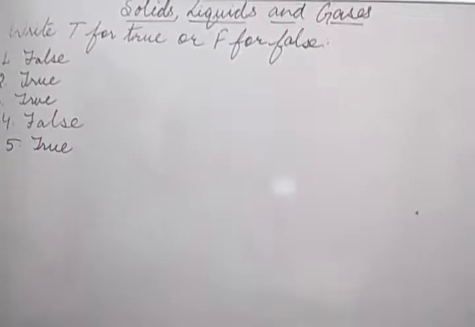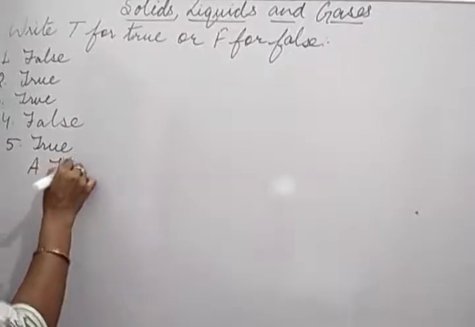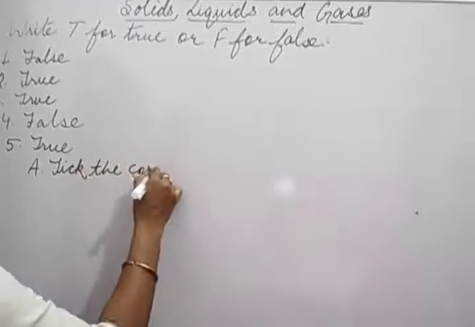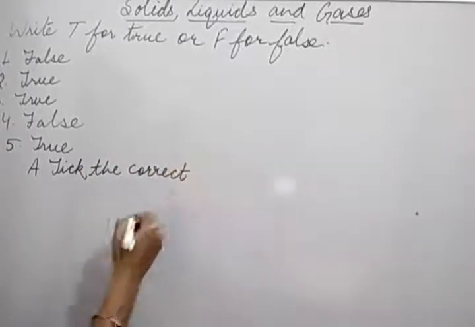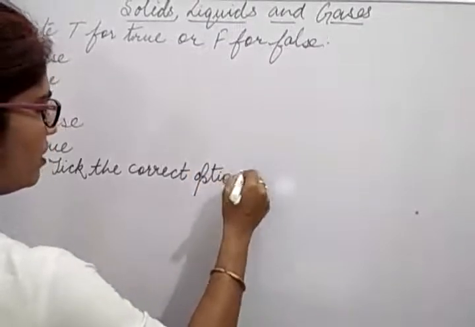Now next question, take out page number 43. Question A is given. Pick the correct option. In this question, 4 options are given and you have to pick one and tick.